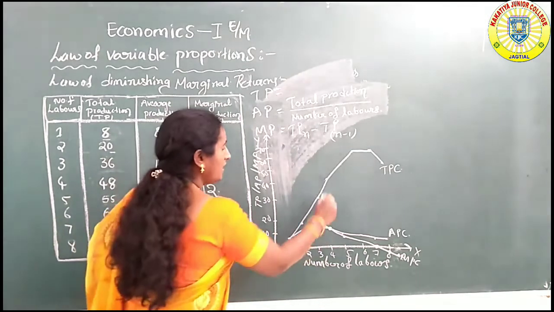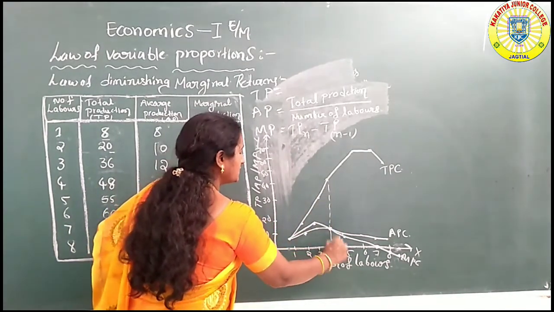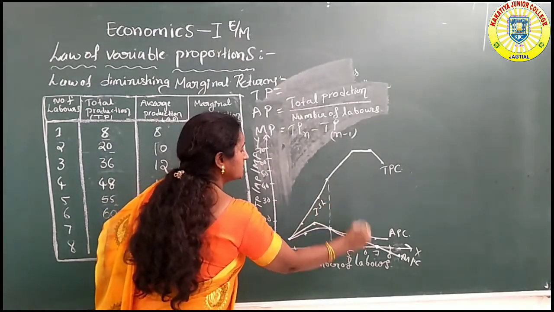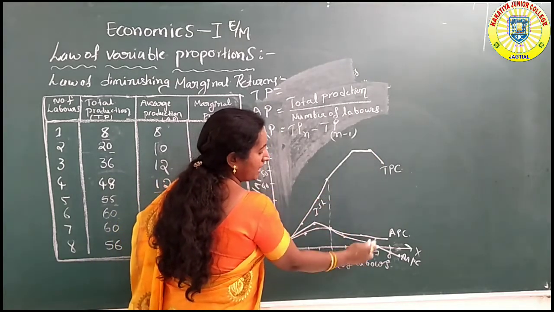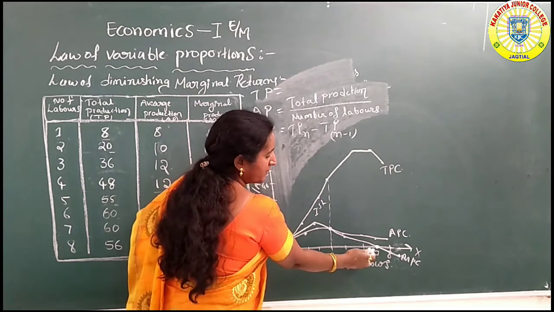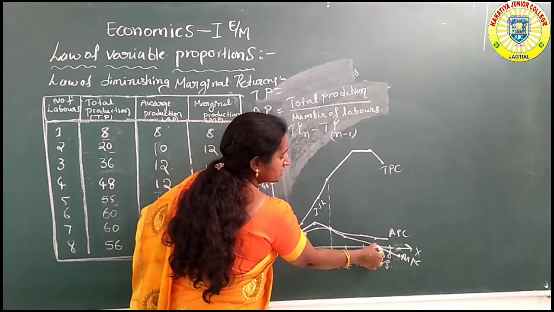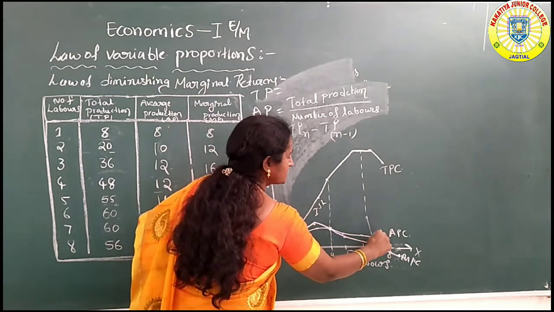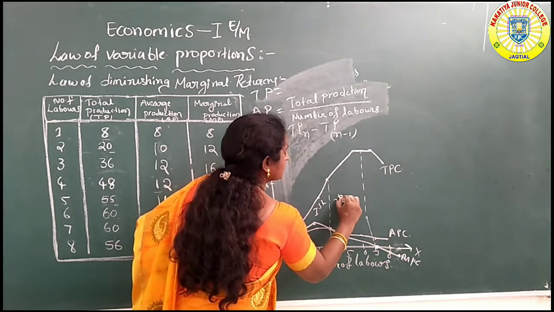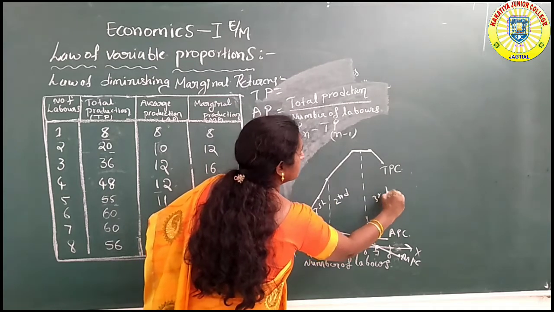So up to the fourth labor, this is the first stage. When total production is maximum and marginal production goes to 0 and average production decreases, that is the second stage, and the remaining is the third stage.